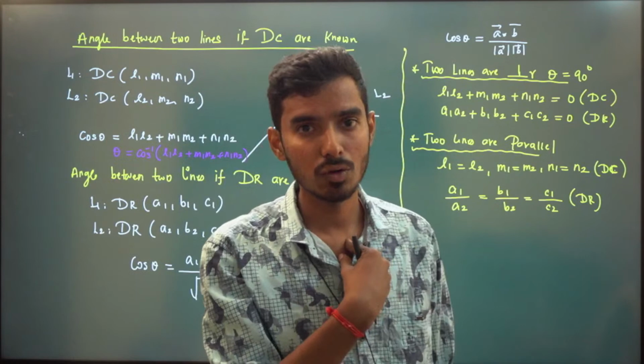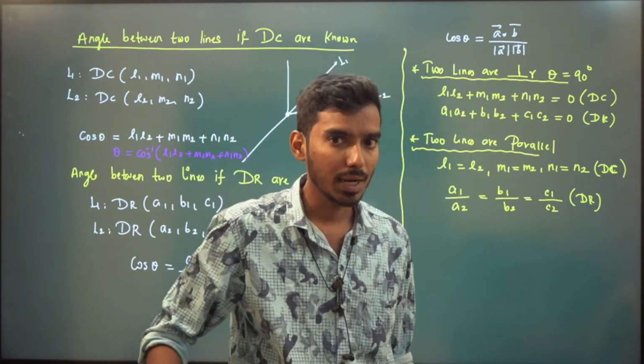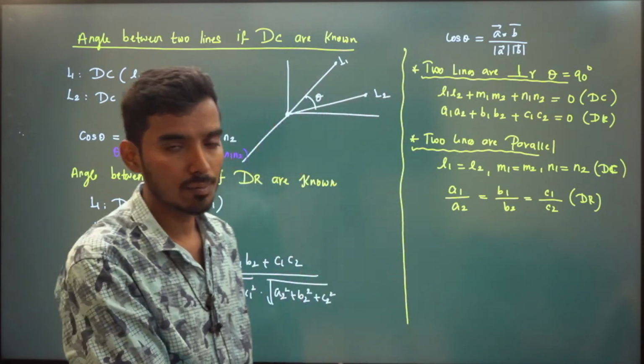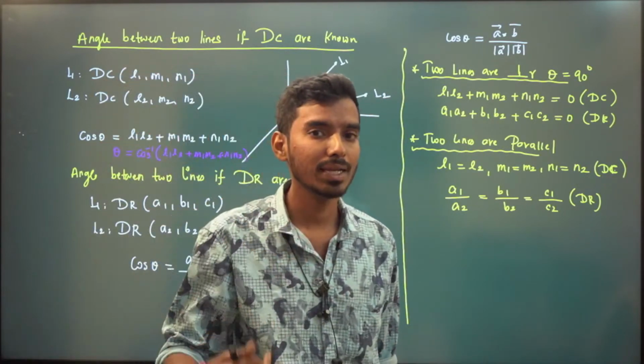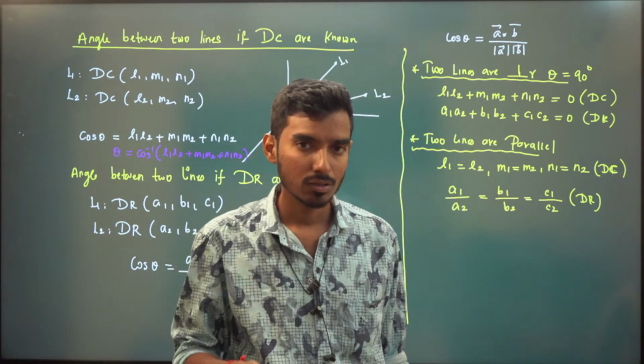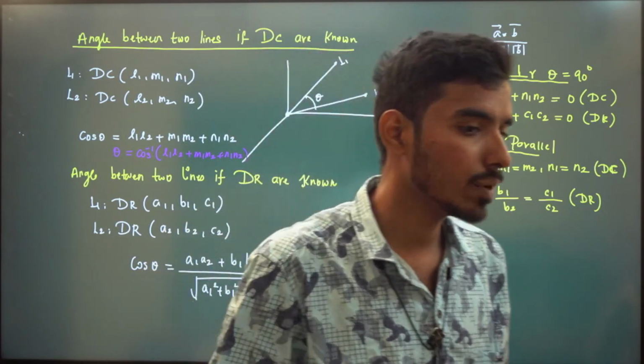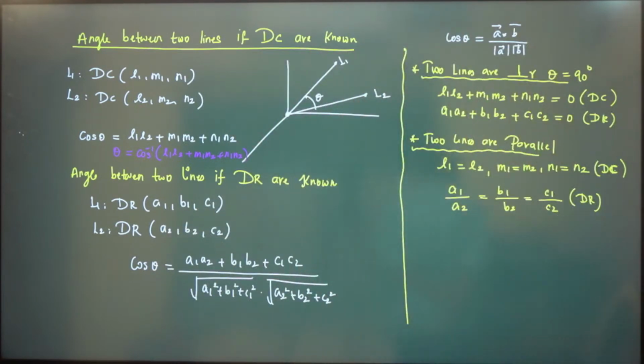So cos theta is equal to 1 by 2 means theta will be 60 degree, right? If you are taking the obtuse angle, you don't need to take modulus. So you will have minus 1 by 2. So minus 1 by 2 is the same as pi minus pi by 3. So pi minus pi by 3 is 2 pi by 3. So the obtuse angle is 2 pi by 3. Acute angle is pi by 3. Is it clear?